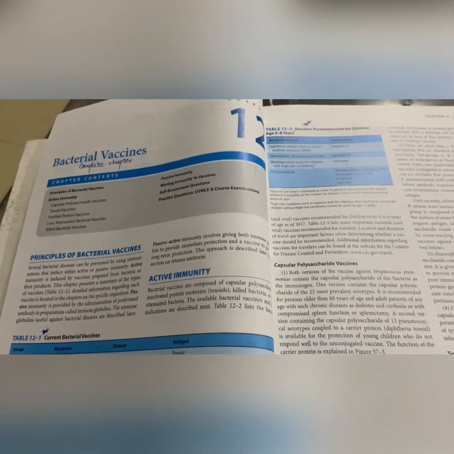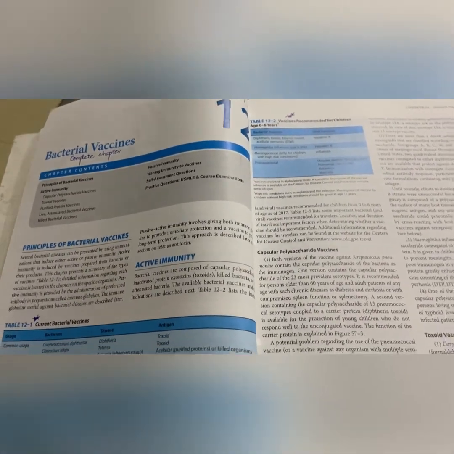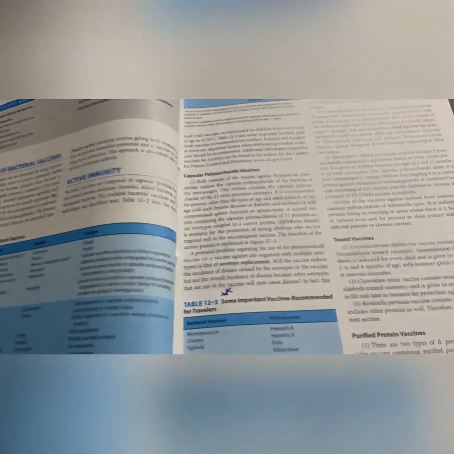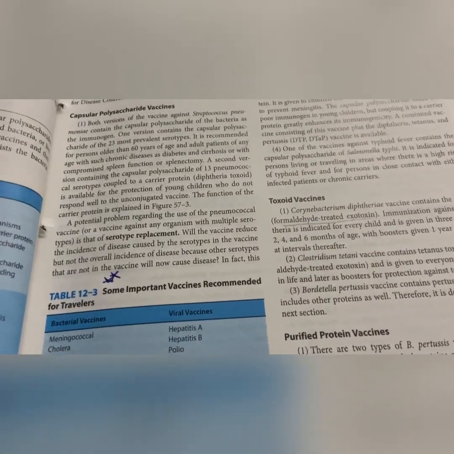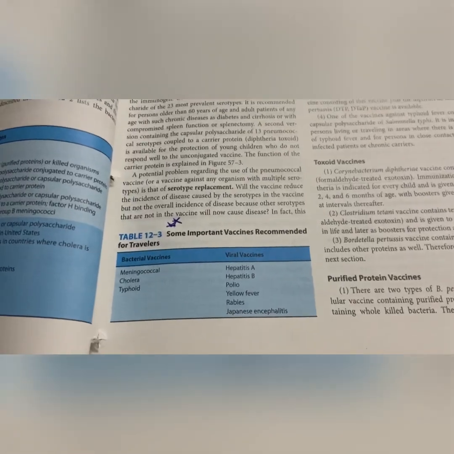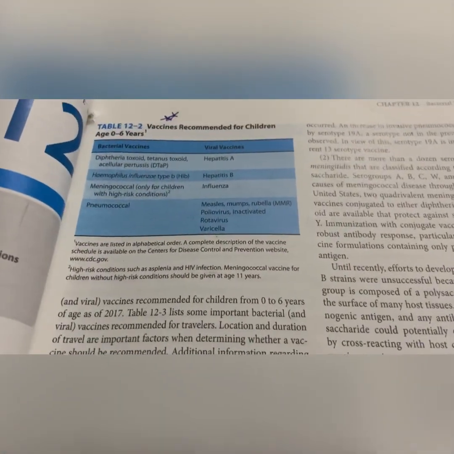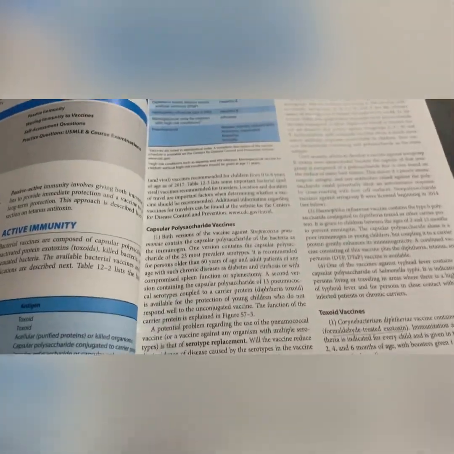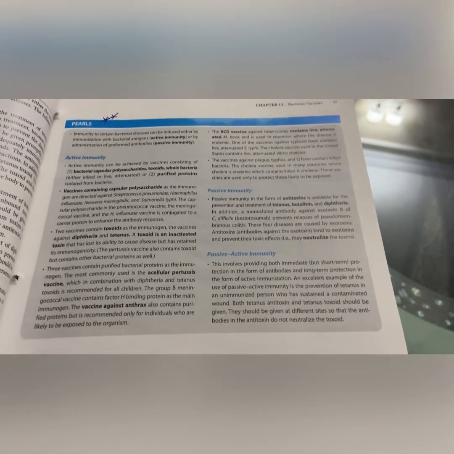And then chapter number 12, bacterial vaccines. This whole chapter is basically important. Here toxoid vaccines are given. I have told you earlier as well. So the important vaccines recommended, and then we have the vaccines recommended for children. And the pearls of this chapter are important.